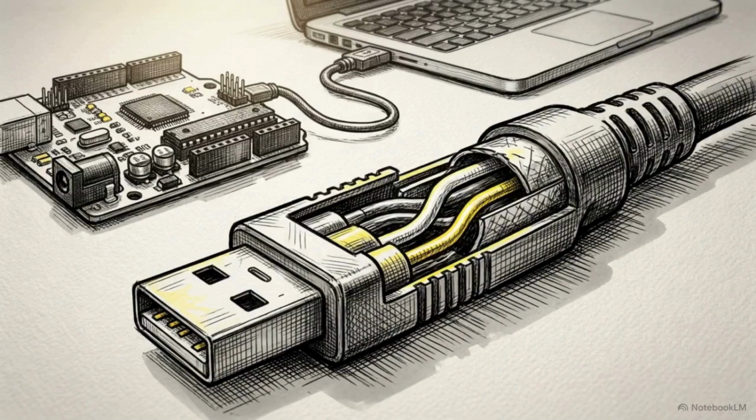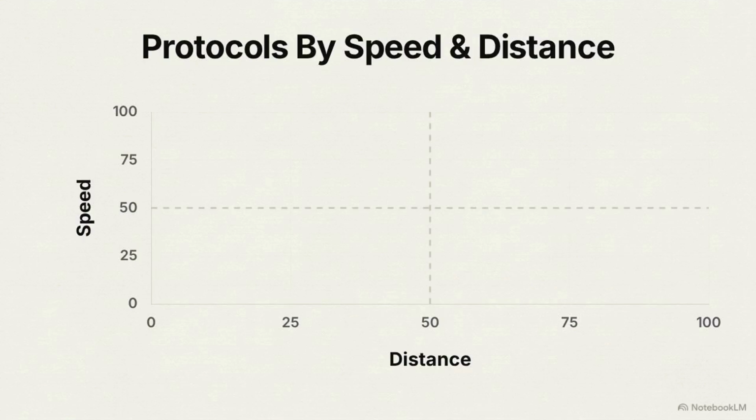The protocol you choose here dictates the speed and reliability of everything that follows. This chart categorizes communication protocols by speed and distance. In short-distance quadrants, I2C and SPI communicate between internal chips.